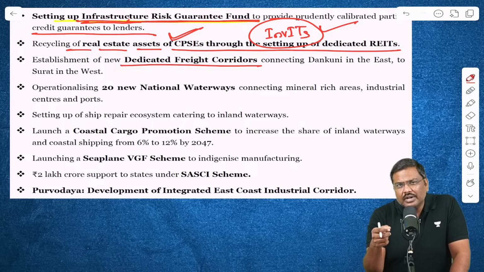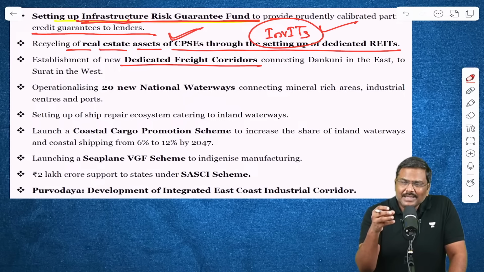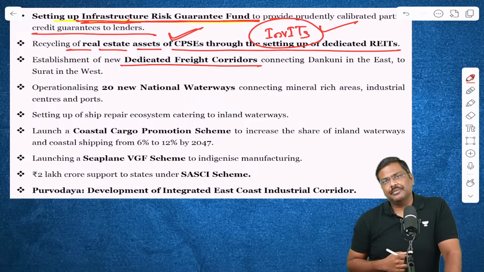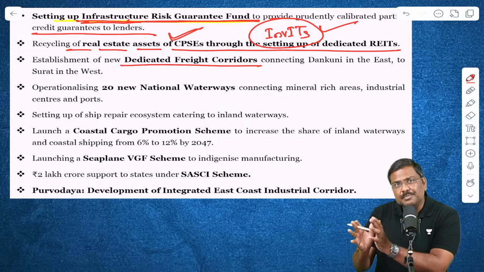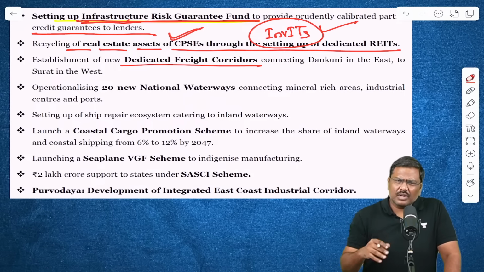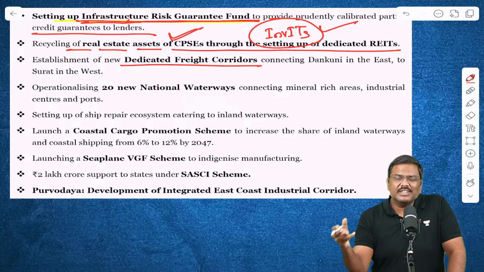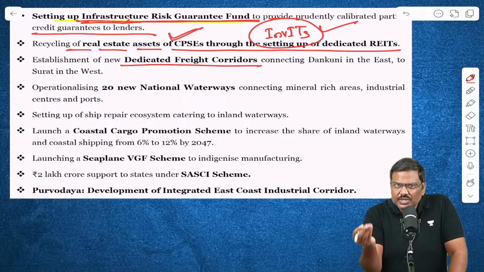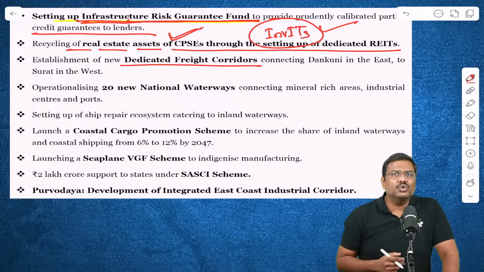There are multiple freight corridors which are already developed. And what is the use of the dedicated freight corridors? These are essentially developed and maintained in order to promote industrialization. The whole idea is you need very good infrastructure for transportation. The government of India has been promoting waterways. That is also there. One of the announcements is associated with waterways. But even before we started promoting waterways in recent times, we have developed multiple dedicated freight corridors, which are essentially used for the transportation of raw materials, transportation of finished goods, etc.